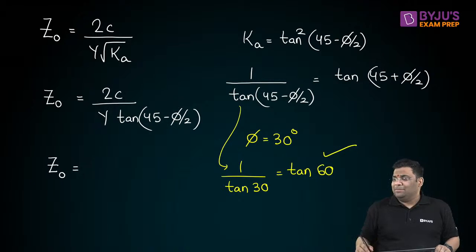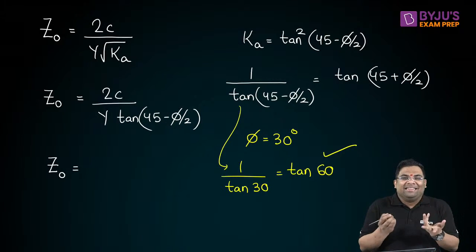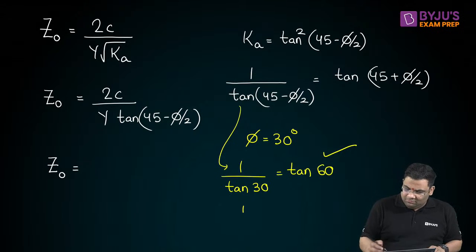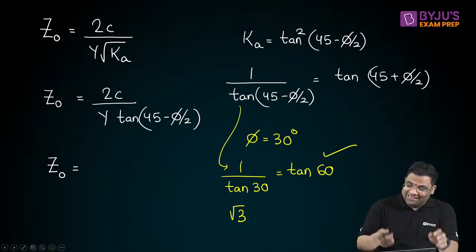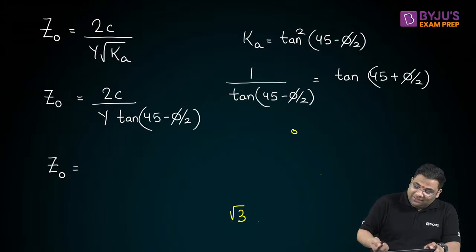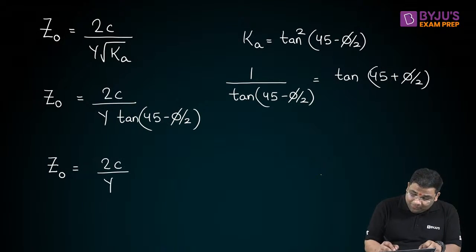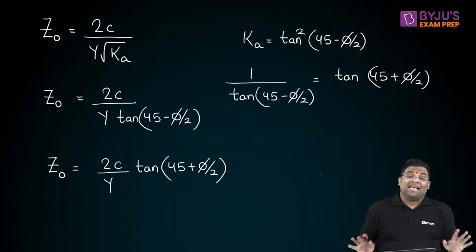Is this not correct? It is correct, right? Yes. 1 by tan 30. Tan 30 is 1 by root 3, that gives me root 3. And that is what tan 60 is, right? So I can say that this relationship is valid. So another form of this equation is 2C by gamma tan(45 plus phi by 2). Now, whichever form of this equation they ask you, you can easily answer in the examination.